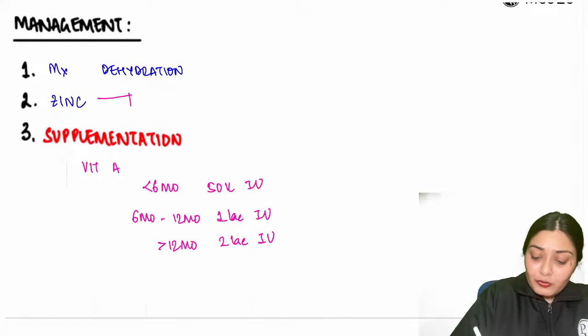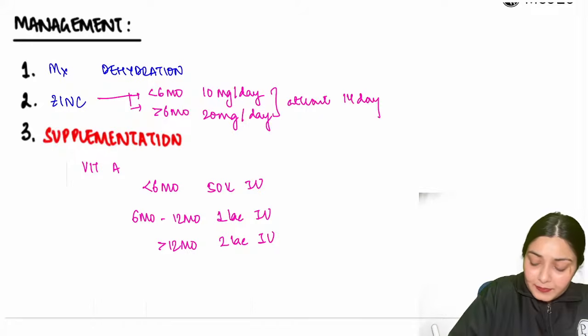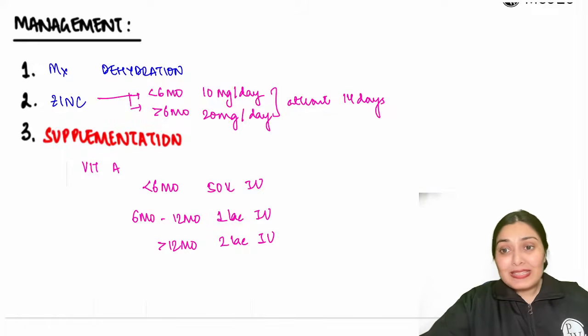For zinc also, we know if the child is less than 6 months, we give 10 mg per day, and in cases of above 6 months old, we give 20 mg per day, and this we have to continue for at least 14 days. At least 14 days. Dehydration management we will study further on. This was the basic management.